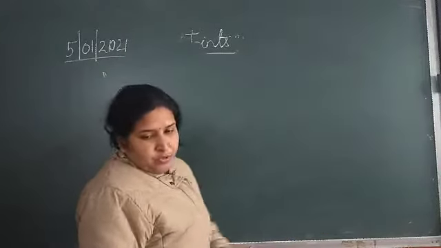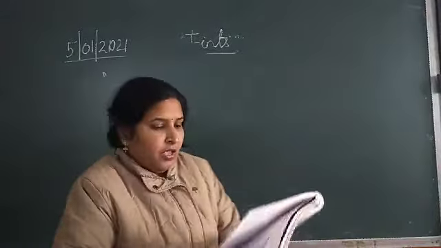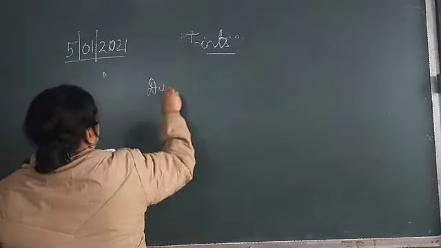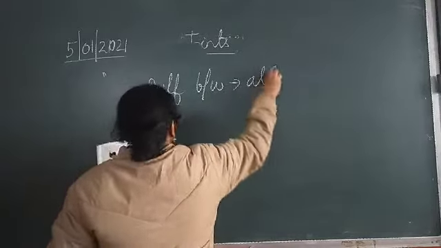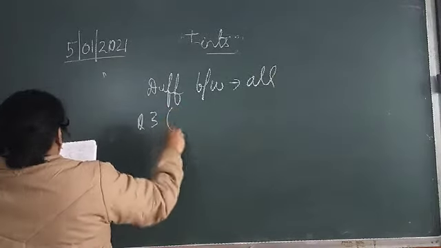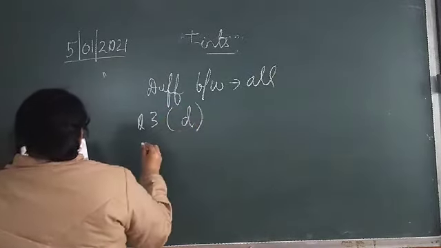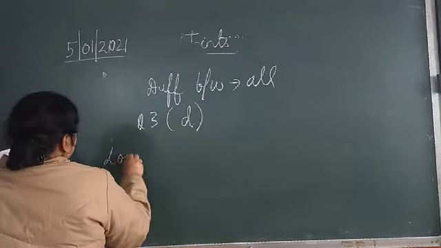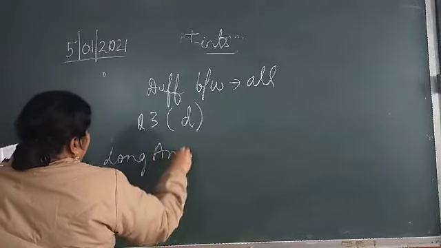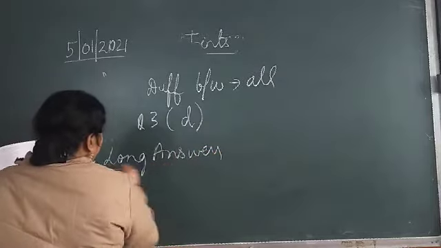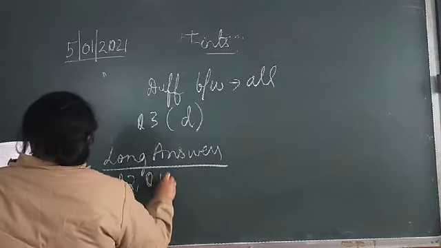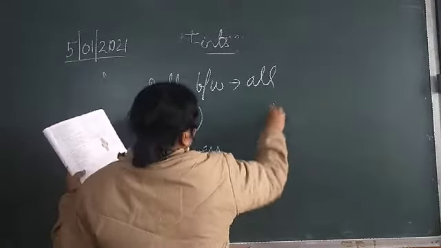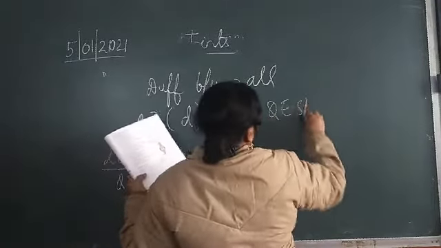First is differentiate between, that you will all be doing. Question number 3, D part. Then long answers. In long answers you will be doing question number 2, question number 4, and question number E, that is the skill based question.